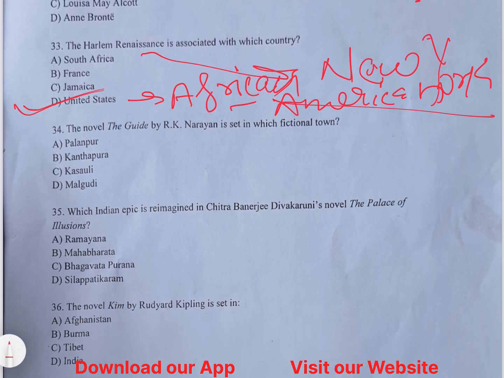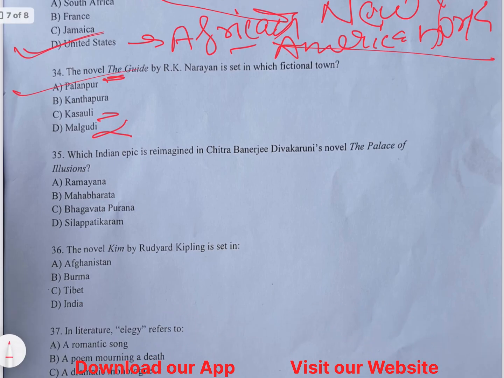Question number 34 says, the novel The Guide by R.K. Narayan is set in which fictional town? It's not set in Malgudi. This is what we are sure of. So either it is Kaswali or Palanpur, but I'll go with Palanpur. Let me know in the comment section if I am right, because it is sort of ambiguous and confusing for me. In the comment section, let me know whether it is Palanpur or not.